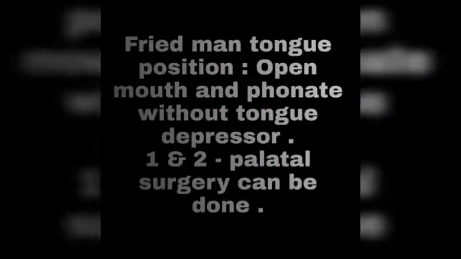Before going to Friedman tongue position, I would like to add we have to check the size of tonsils, size of soft palate, laxity and position of the soft palate, and any edentation, that is lack of teeth. We should also check these. Now for Friedman tongue position, we ask the patient to open his mouth and phonate. We are not keeping any tongue depressor over his tongue. The tongue is neutral over there. We use these tongue positions to rule out which patients can undergo palatal surgery and who cannot.